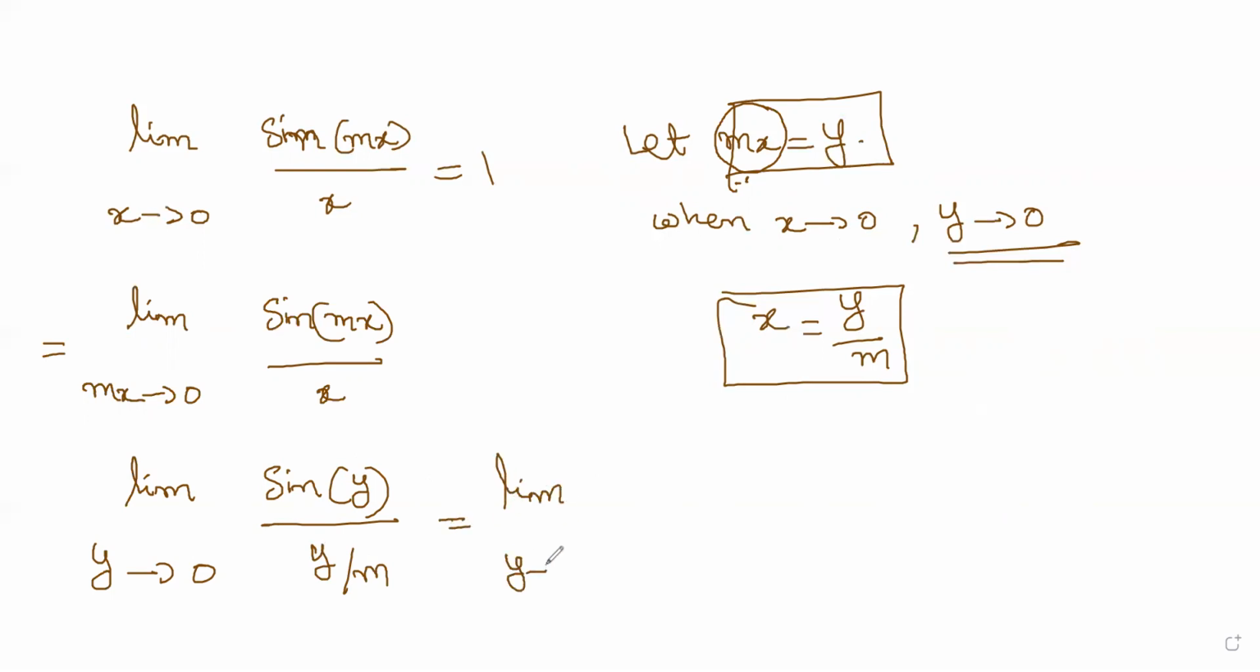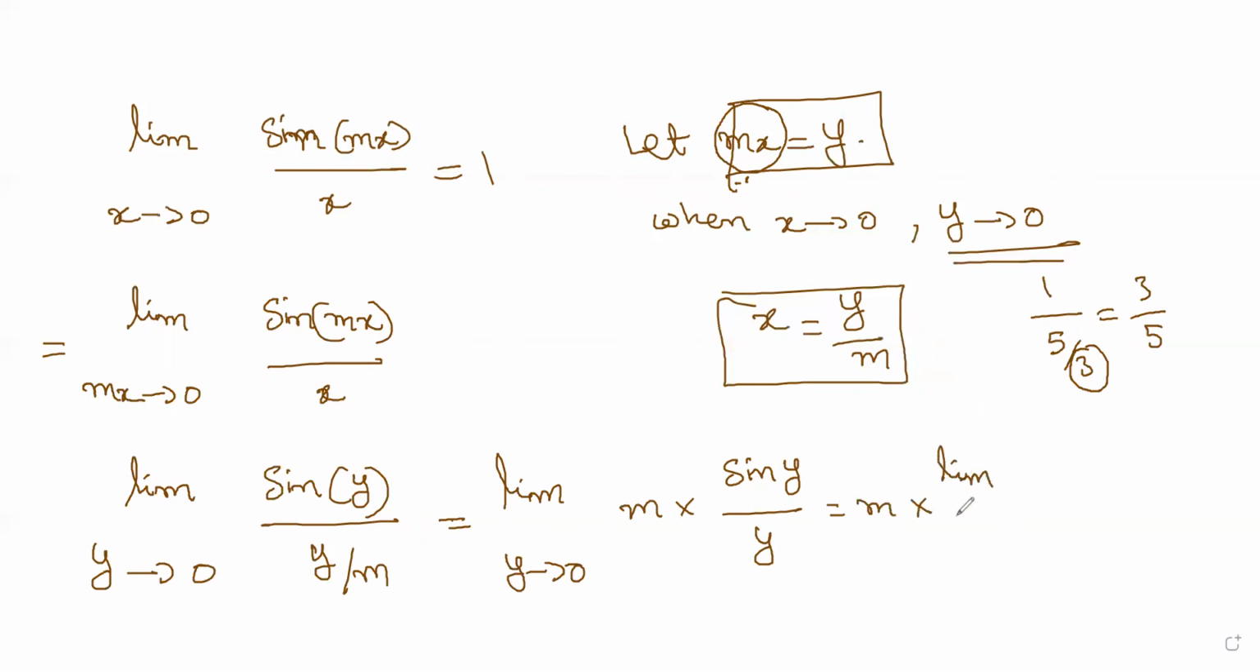Limit y tends to 0. What is 1 by y by m? Suppose you have 1 by 5 by 3, you write it as 3 by 5. Whatever is the bottommost goes to the top. So that means m comes to the top. m times sin y by y. So m is a constant that comes out of the limit. Limit y tends to 0, you have sin y by y. Once again, sin y by y anyway goes to 1. So m times 1, that is m.